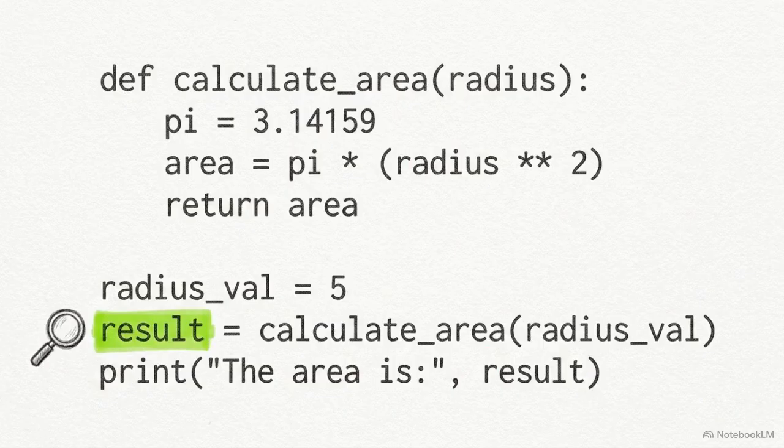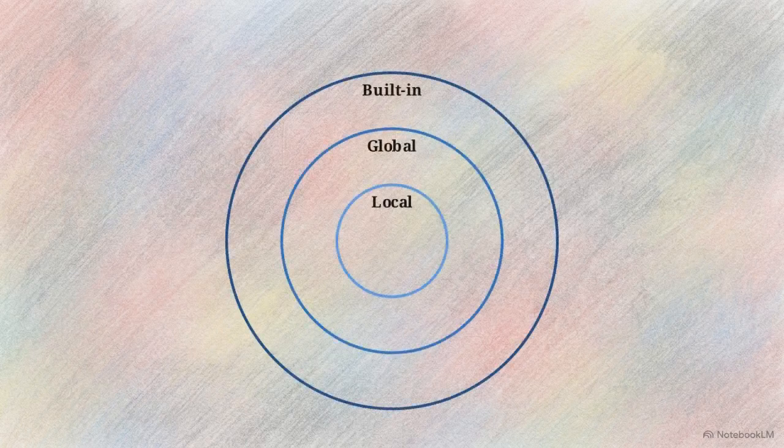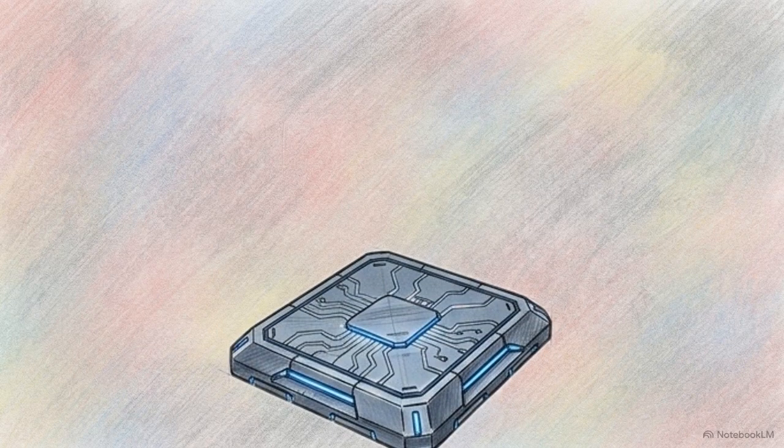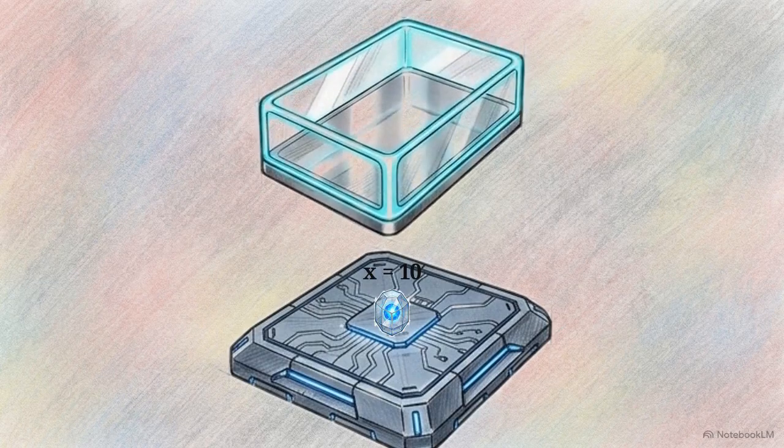We start with memory. When a variable is referenced, the interpreter performs scope resolution. It searches a strict hierarchy to find the data, checking the local scope first, then the global scope, and finally the built-in namespace. Whenever a function executes, it spawns a temporary local frame. This acts as an isolated sandbox for data, existing entirely within the broader global environment.